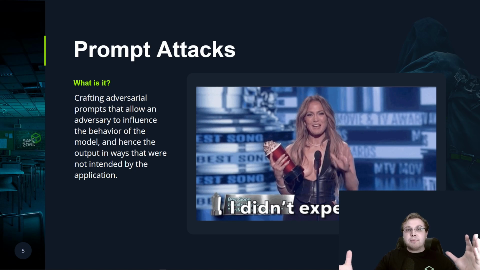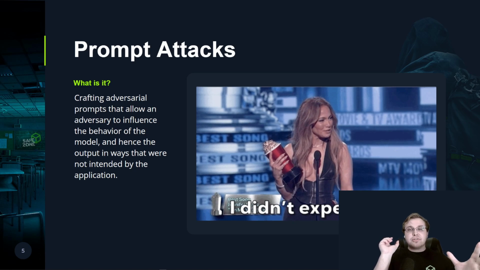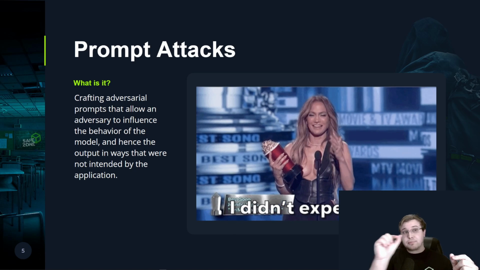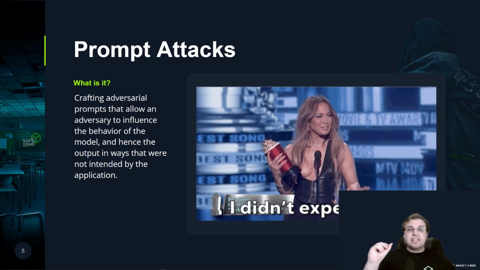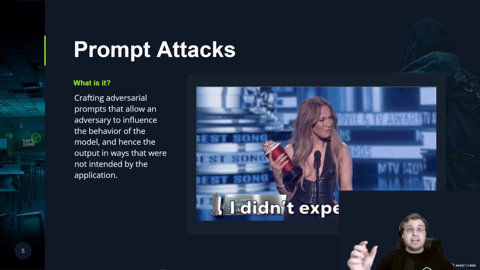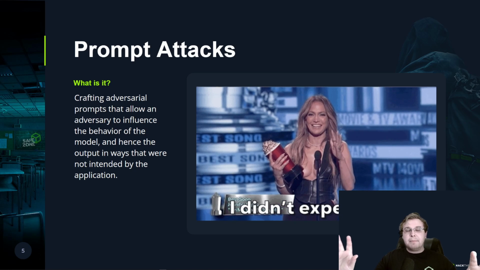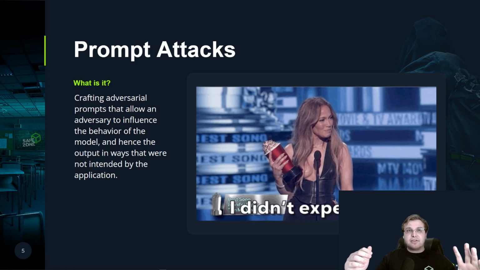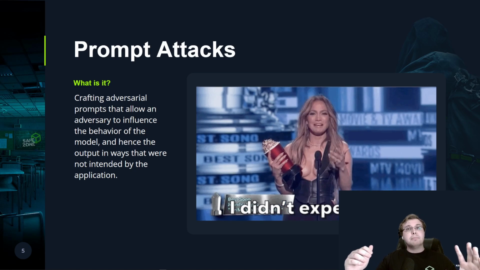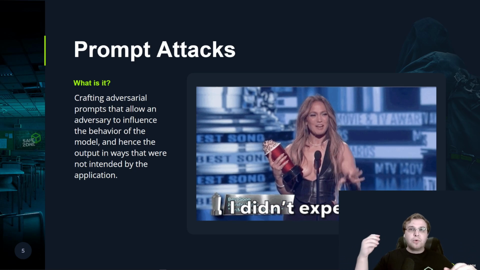Everyone watching this may be familiar with a command prompt. That is where you would enter commands on the command line. That is your prompt right there. When we're talking about an AI, we're talking about the actual chat prompt that is presented to you. And for the sake of this demonstration, I'm mostly going to be talking about chatbot AIs. Keep in mind that these large language models are used for other automated means, and we'll get into that in just a bit. Prompt attacks, we're attacking that prompt.